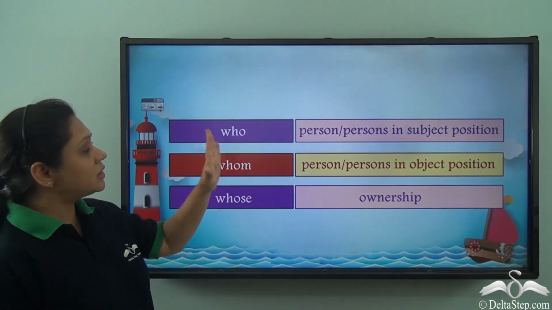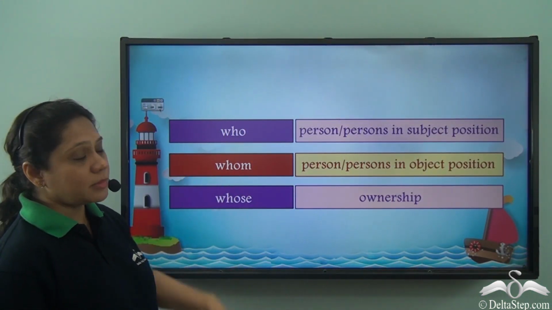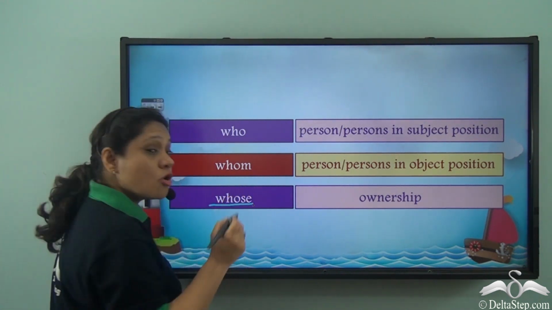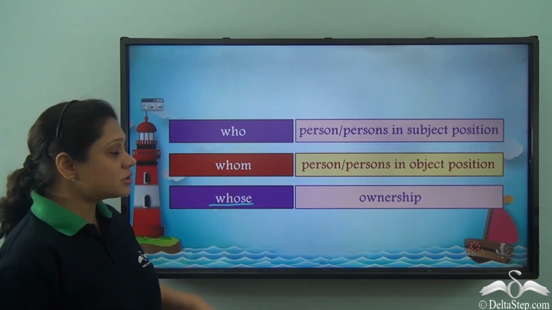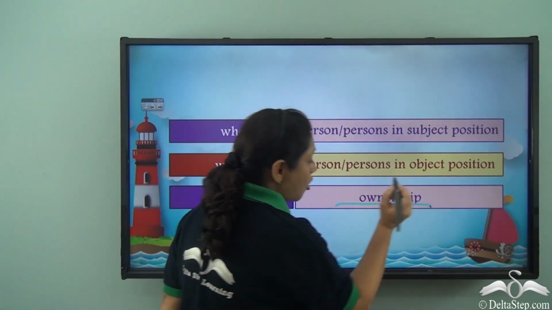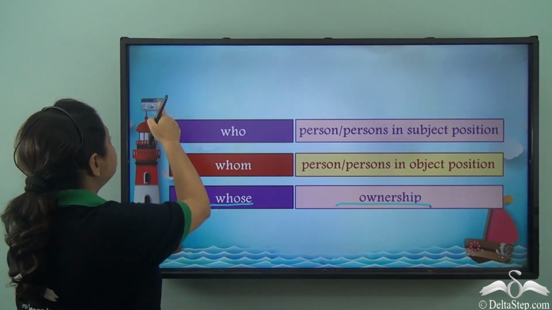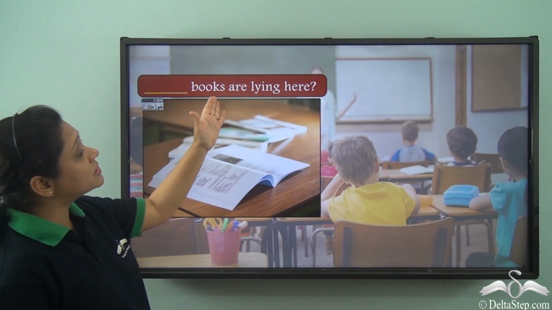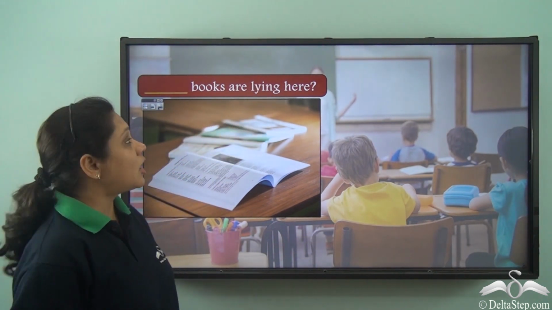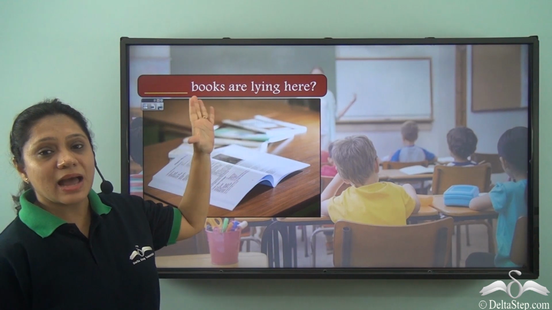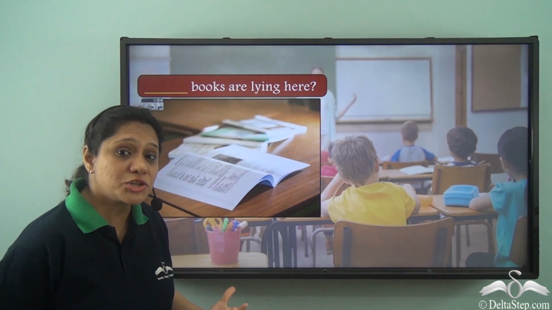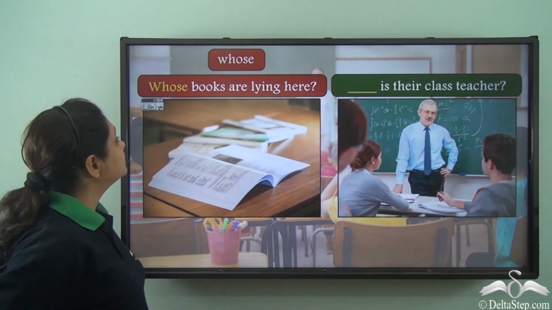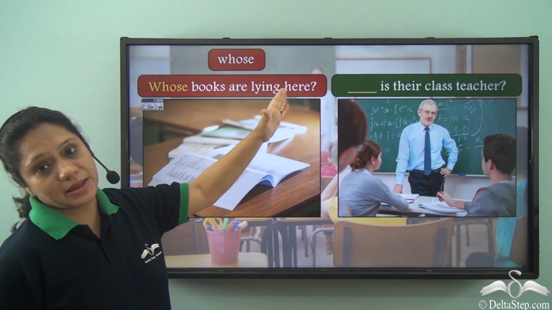Now we know when we use who or whom, but when do we use whose? We use whose to ask about ownership. So if I have a sentence as dash books are lying here. Now when I say something like this, I am indicating an ownership. So I will say whose books are lying here.